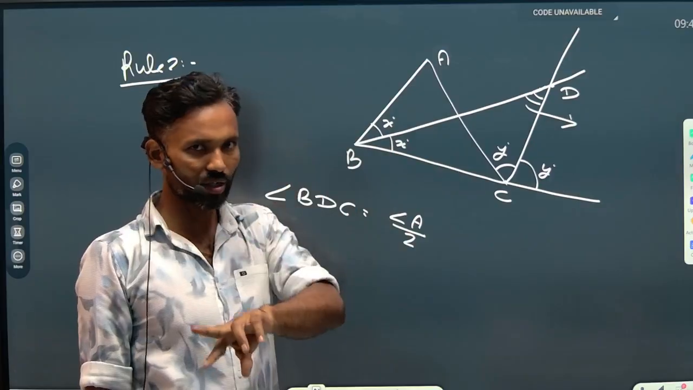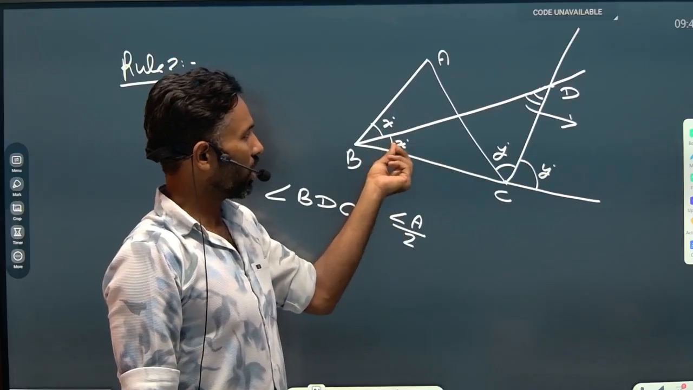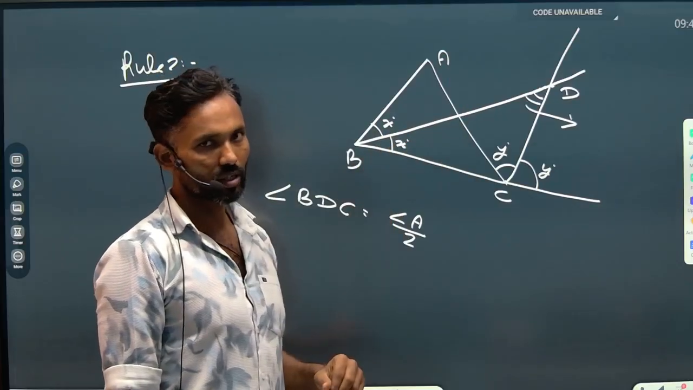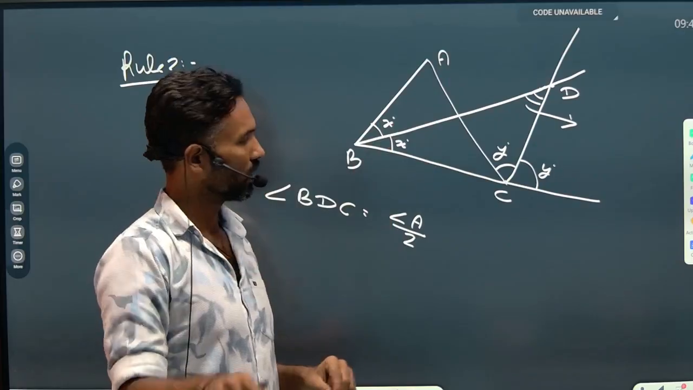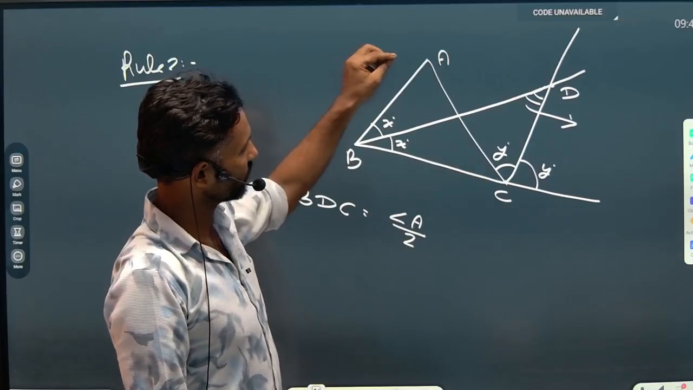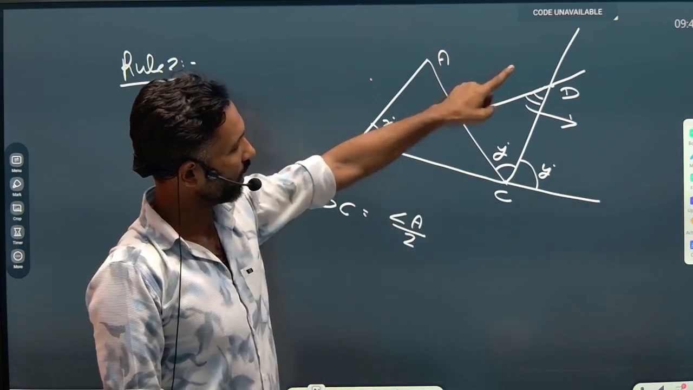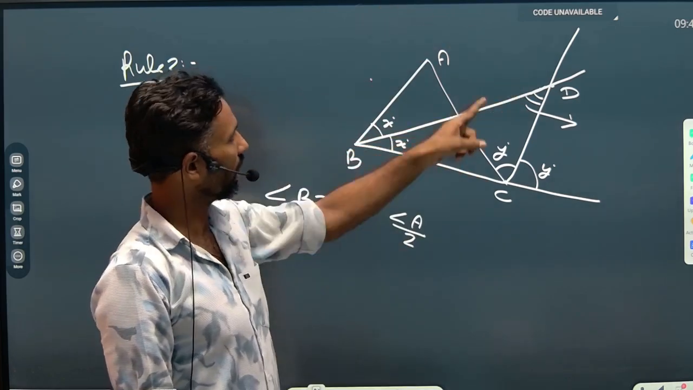Then the angle constructed at the intersection point of these two bisectors will be half of the remaining angle. I mean to say, the bisectors of B and C are used, so which angle of the triangle is remaining? Angle A is remaining. So the angle constructed at the intersection point will be half of A.